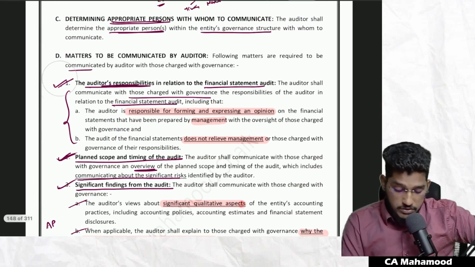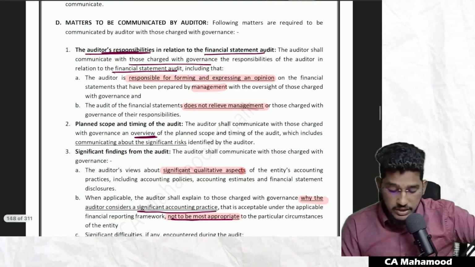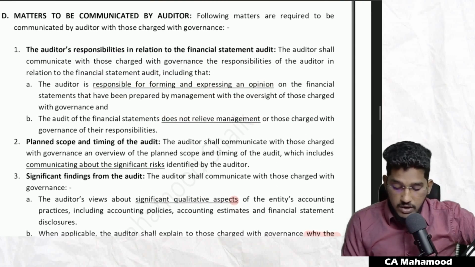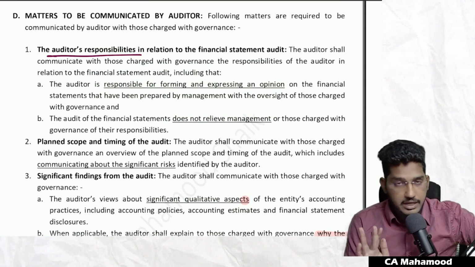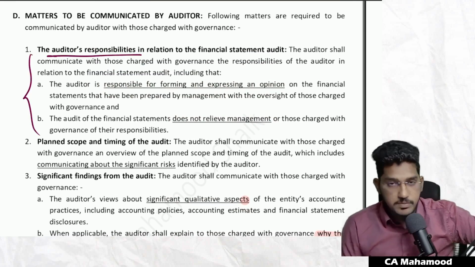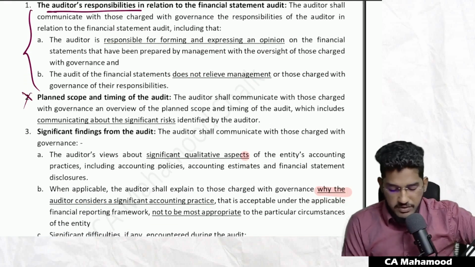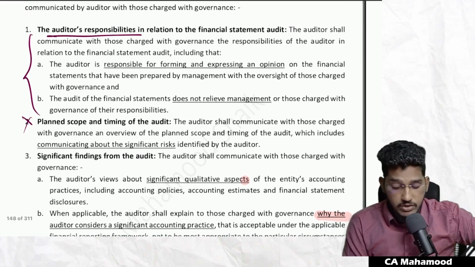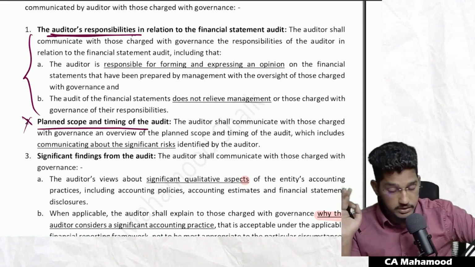So how they can pose a question is, what are the matters to be communicated? They might ask you each part of the question. They might ask you, what are the matters which are required to be communicated regarding auditor's responsibility? Then write only this paragraph. They might not ask you this, because this is only 2-3 lines. They might ask a combined question: what are the matters you are required to communicate regarding auditor's responsibilities and planned scope and timing of the audit?